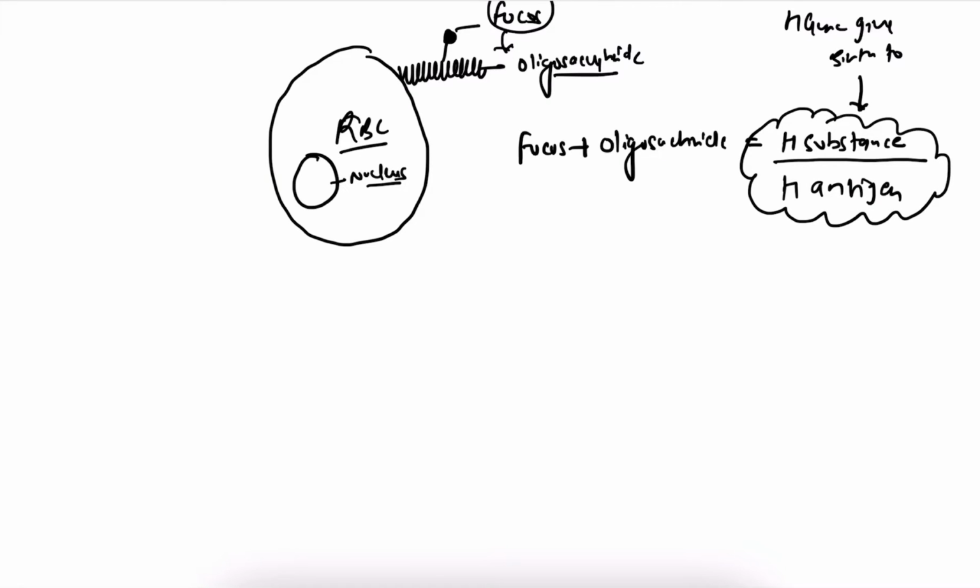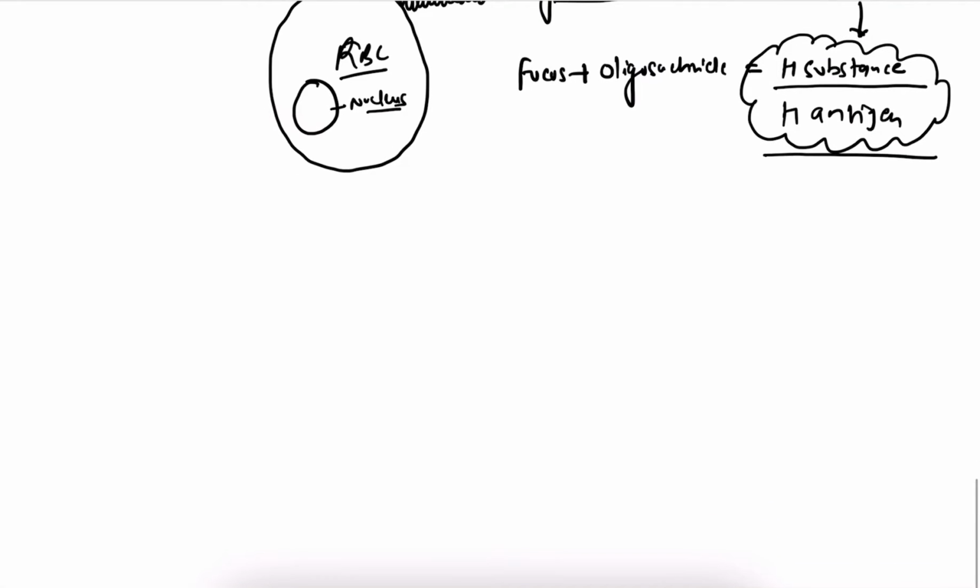Very important thing. So this is H substance. Now, this is the basic mechanism, the formation of H substance or H antigen.